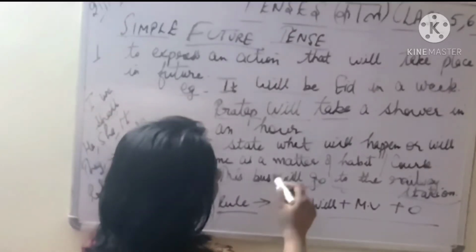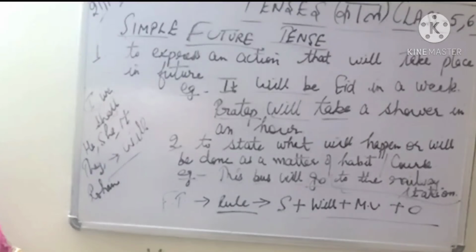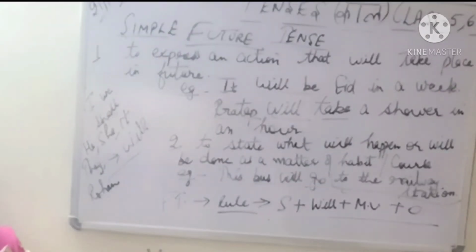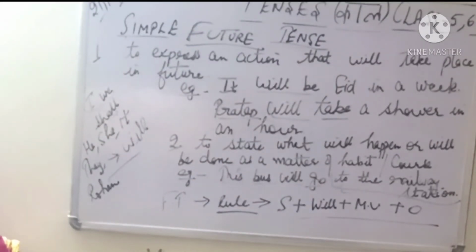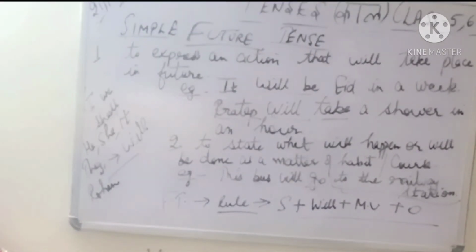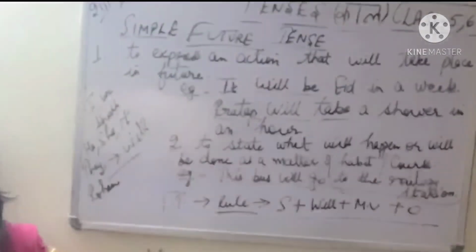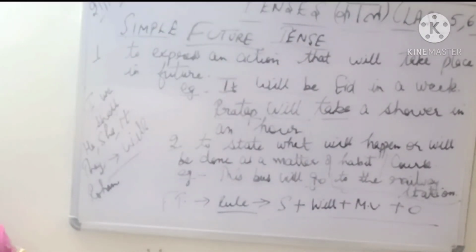So here what we are saying, simply you need to remember in the future tense when we are talking of any habit or course of action, so we have to use future tense as in the case of this bus. So I hope the rules are clear. So you can just copy it down in your grammar notebook or your draft notebook, so that you can recall them again and again, you can revise them again and again. Whenever you solve your exercise, you can take help of these rules, and then please do solve this first exercise that is there after these rules in your books, and we'll be taking up in the live class on Monday.